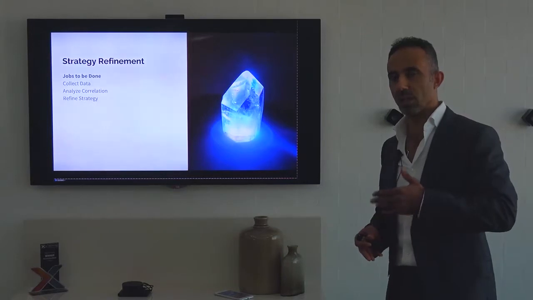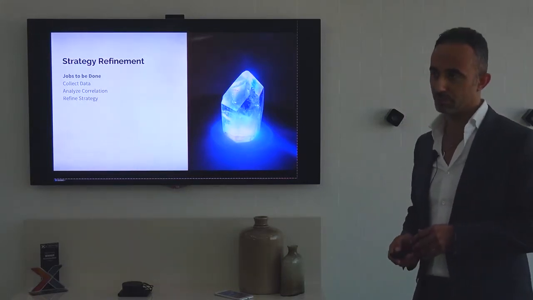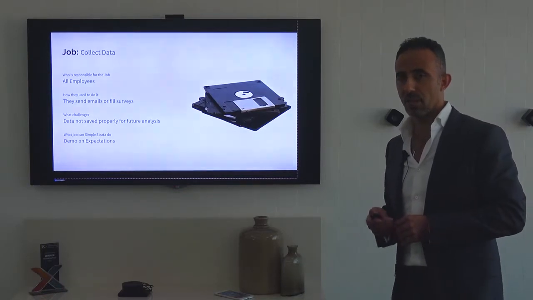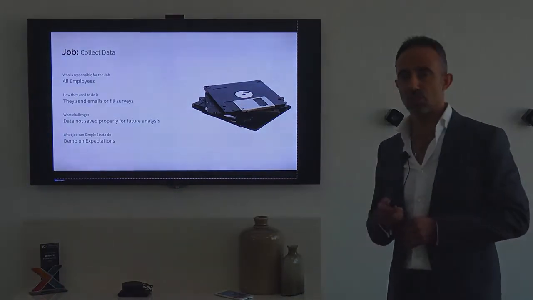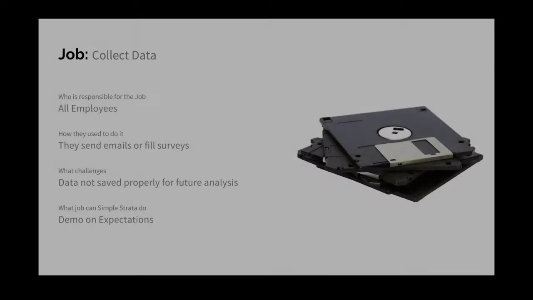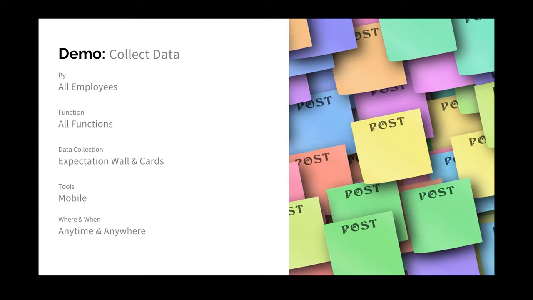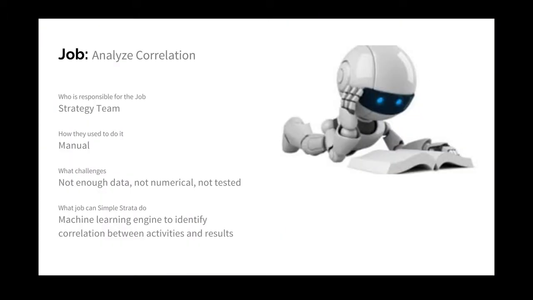While with Simple Strata, we can do things in a different way. So, what can Simple Strata provide you within strategy refinement? The first job: Simple Strata can help you collect data by providing an easy way of data logging. The second thing: Simple Strata can analyze correlation.